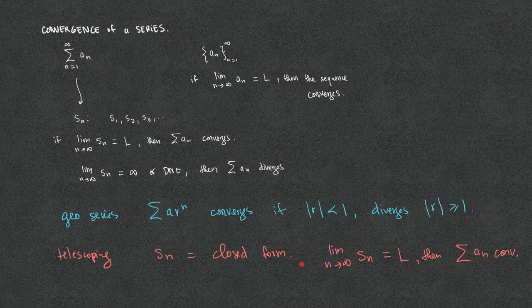So the question is now, what if a series is not a geometric series, or if it is not a telescoping series? That is, we don't recognize that it has a common ratio, and we don't recognize that the sum s sub n is in a closed form. What do we do with those series?